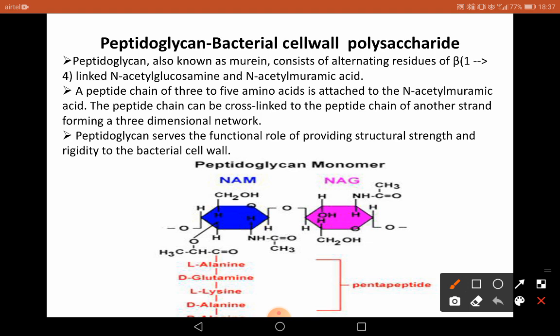So these are the units of N-acetyl muramic acid and N-acetyl glucosamine, and these are nothing but sugars.